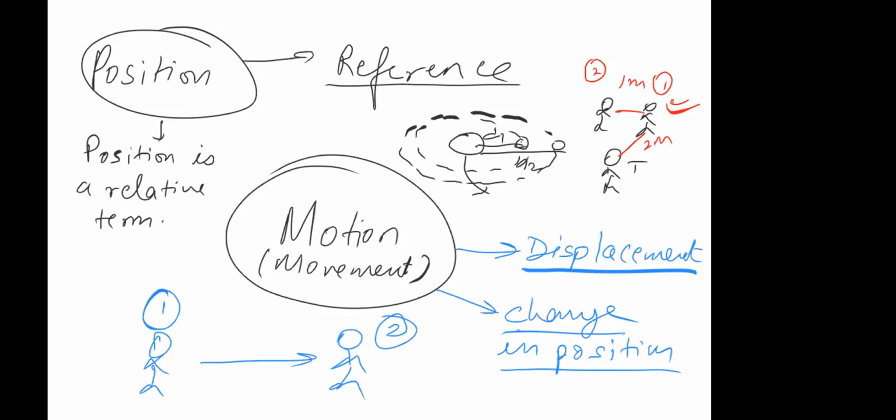So the bigger question here is, whenever you are defining position, you'll have to define one thing, and that is with respect to what. Until you define this parameter, you cannot define the position of an object, at least mathematically.